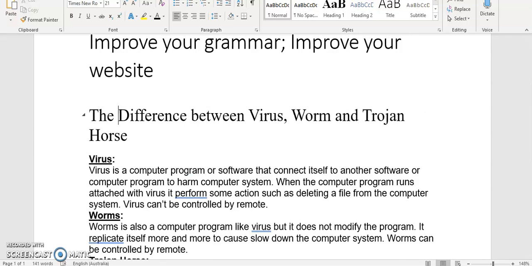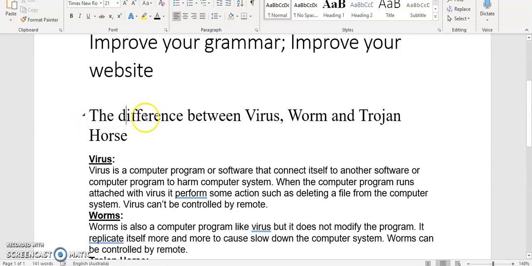So I would say the difference between virus, worm, and Trojan. So I know which difference, so I use the, and it can be any virus, any worm, and any Trojan horse. They are all singular countable nouns. They're a series of nouns. So I can put the indefinite article in front of the first noun, and I don't need to put them in for the other nouns because I have a series of nouns together.